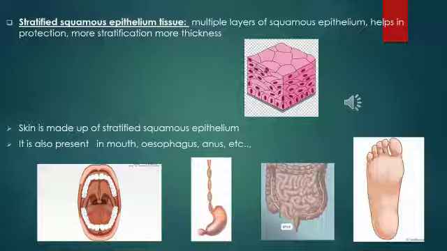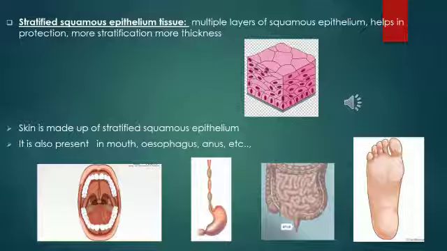Next is stratified squamous epithelium tissue. Stratified means it is multiple layers, isn't it? Multiple layers of squamous epithelium help in protection. More stratification means more thickness. If there are more layers in the tissue, that means the thickness will be more. It depends on the layers.